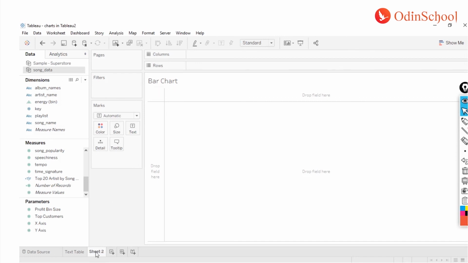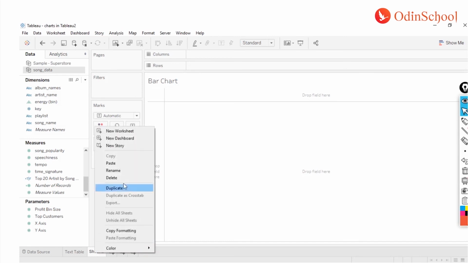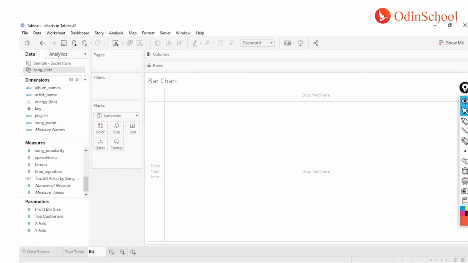This is the name of the sheet and this is the sheet title. What's the difference? The sheet name is going to be a reference for you at a later point of time whenever you are trying to access the sheets. This one, the sheet title, is going to be there on your visualization. Your end user's reference is this one. So this one is for you and this one is for your users. So let me rename this one as well.